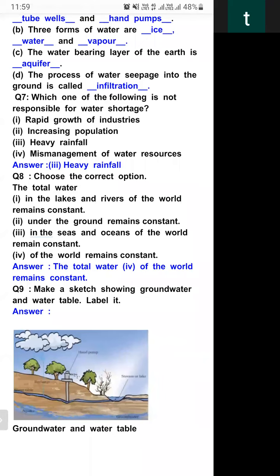It remains constant because it continuously changes from one form to another. So the total water of the world remains constant.